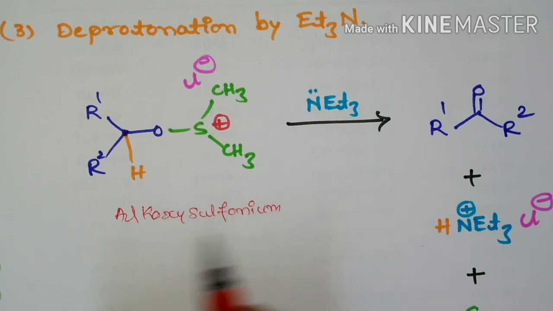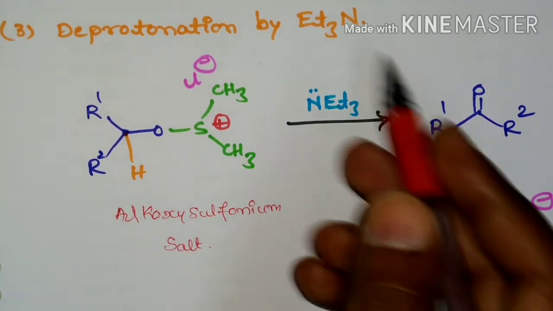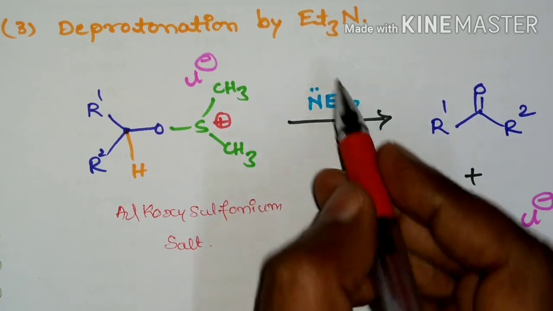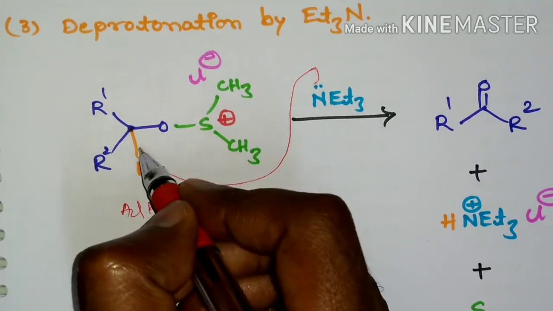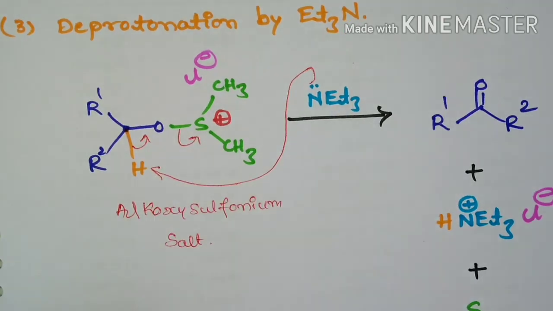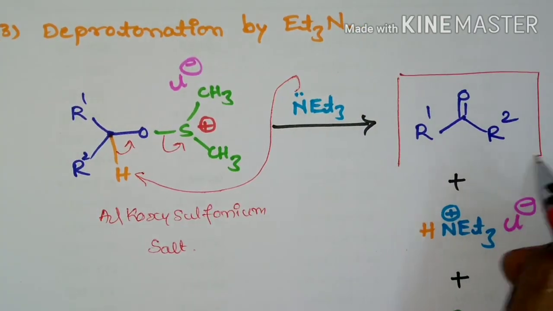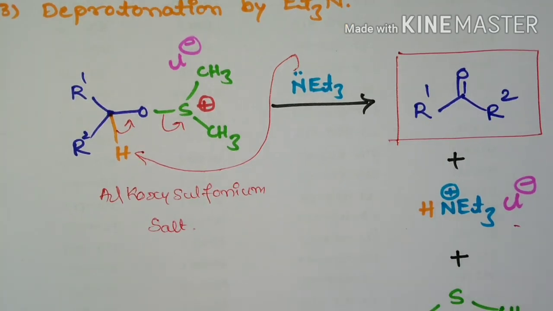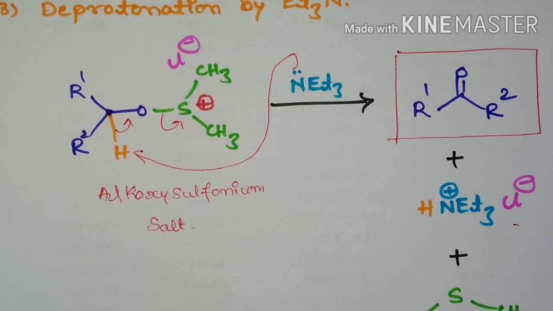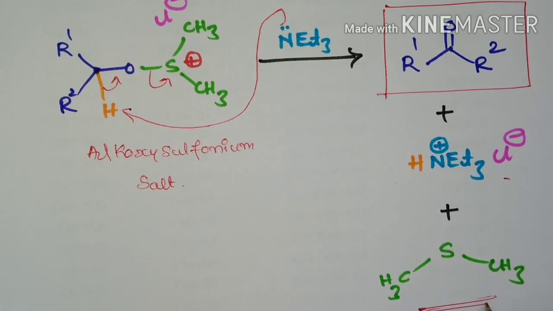At the same time there will be formation of triethylammonium hydrochloride salt, and there will be formation of dimethyl sulfide.